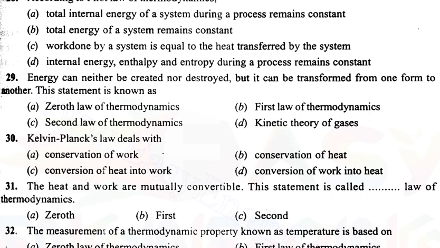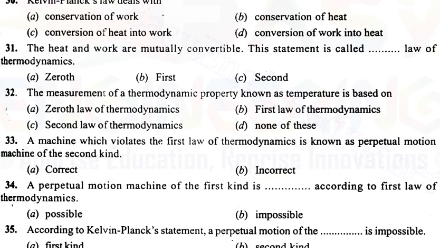The next question is 31. Heat and work are mutually convertible. This statement is called heat and work are mutually convertible. Yeah, it is stated by the first law of thermodynamics. So question 31 has answer B. Okay, so let's move toward question 32. The measurement of thermodynamic property known as temperature is best done.